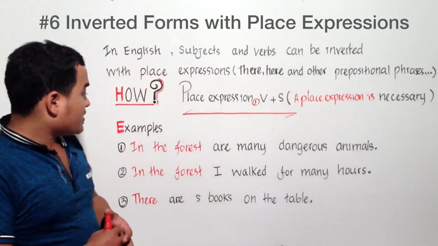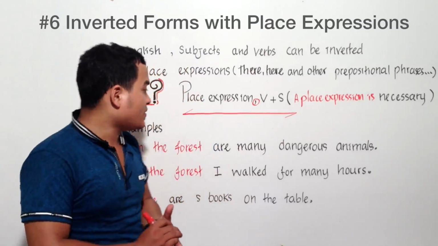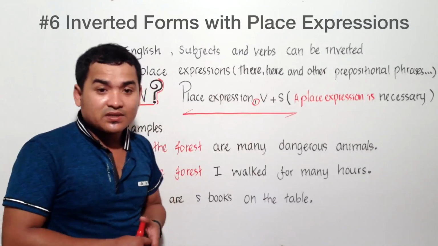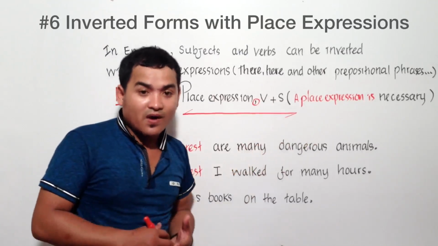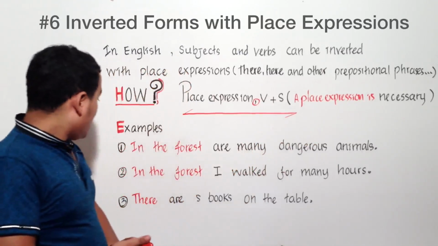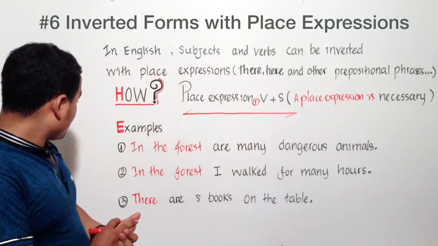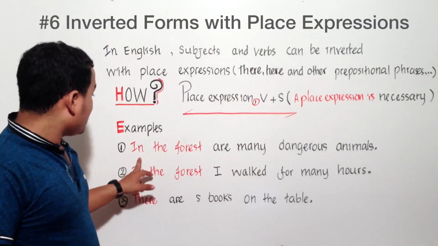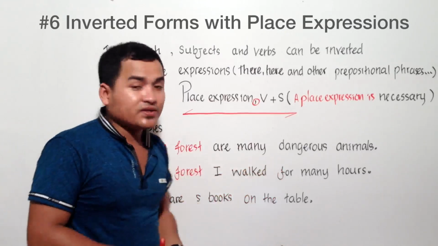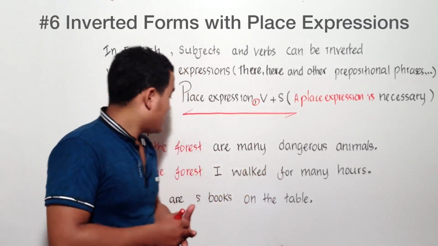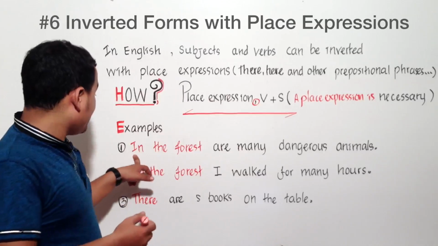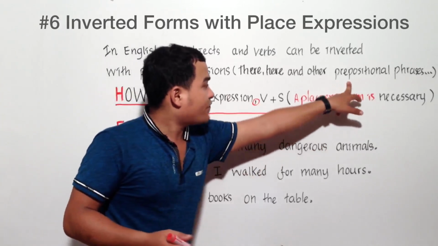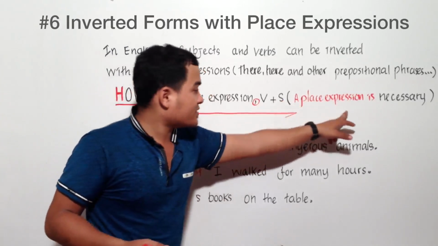So now please have a look at real examples to recognize when a place expression is important and when it is not important. Alright, so right here, please go to the first example. In the forest are many dangerous animals. So from here, in the forest is a prepositional phrase working as a place expression, right?